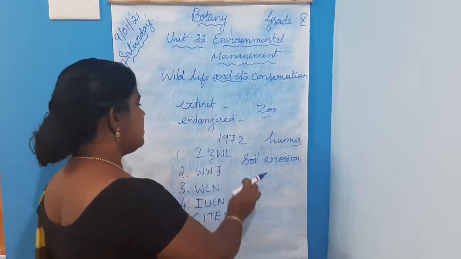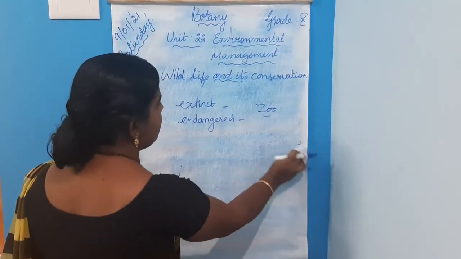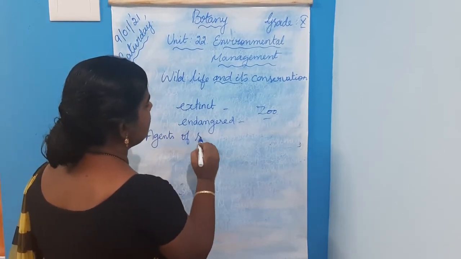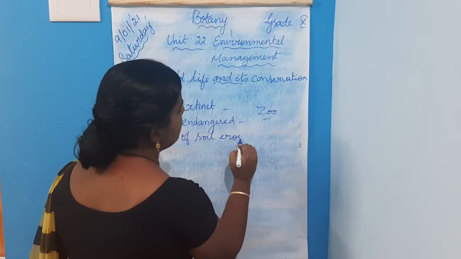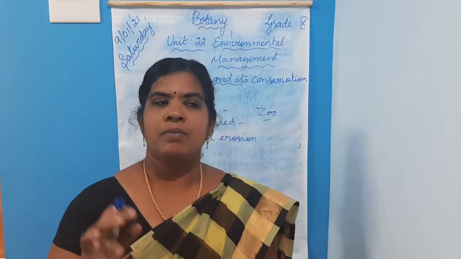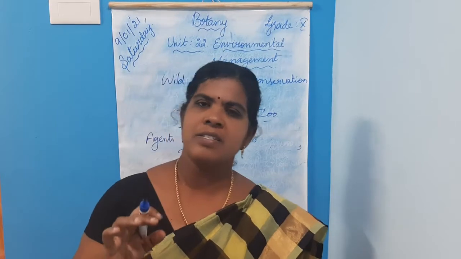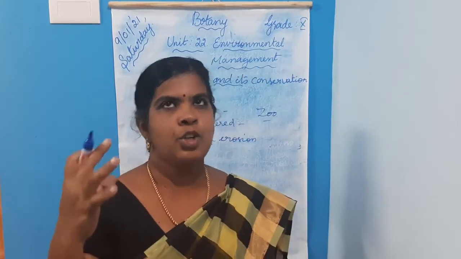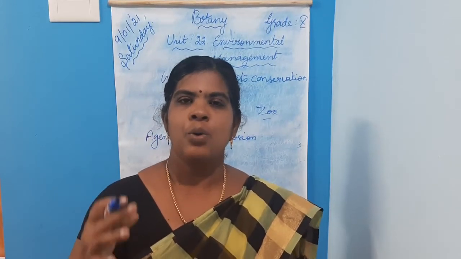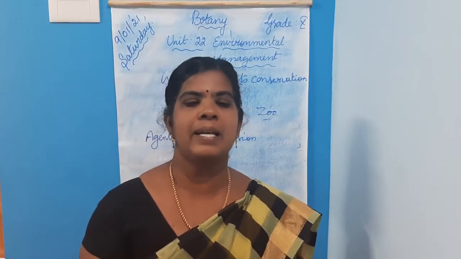Next, about agents of soil erosion. High velocity of wind or air current, then fast flowing water, then certain human activities such as deforestation, farming, then overgrazing by cattle. All these are the causes of soil erosion.